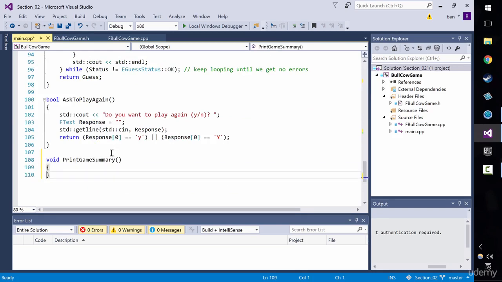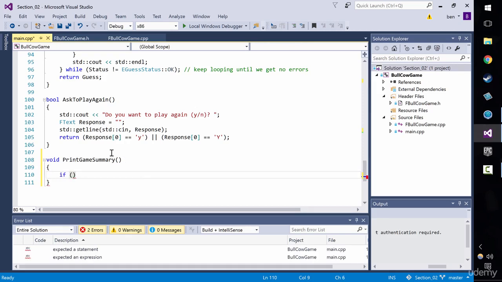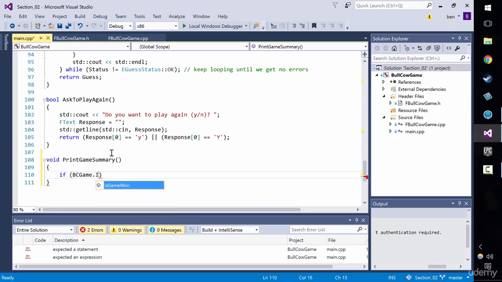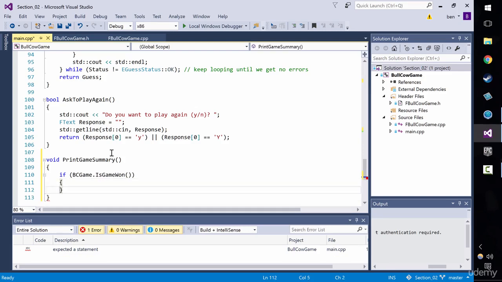Well, it's going to depend whether they won or not, right? So we're going to want to say something like if BC game dot is game won. Well, if it's won, then we're going to say this. We're going to say something like, what should we say? cout, well done, you win. Okay, so well done, you win, and then probably a \n, and we'll try that in a minute.